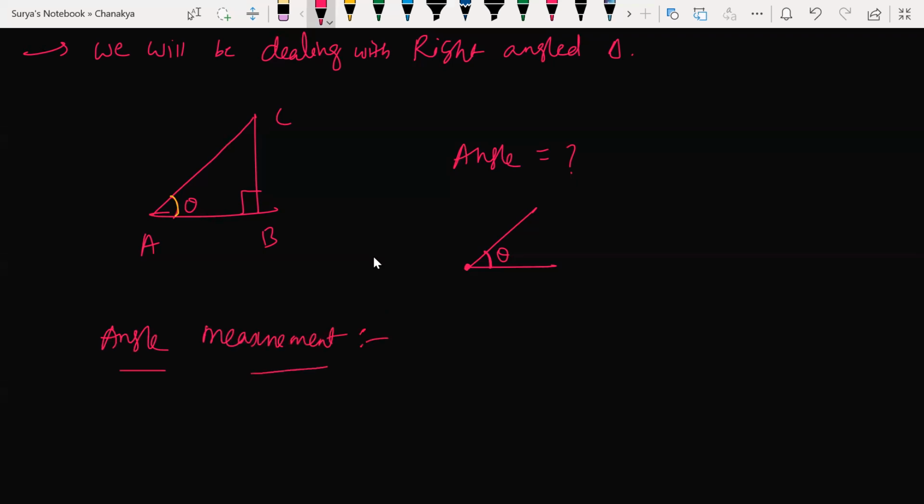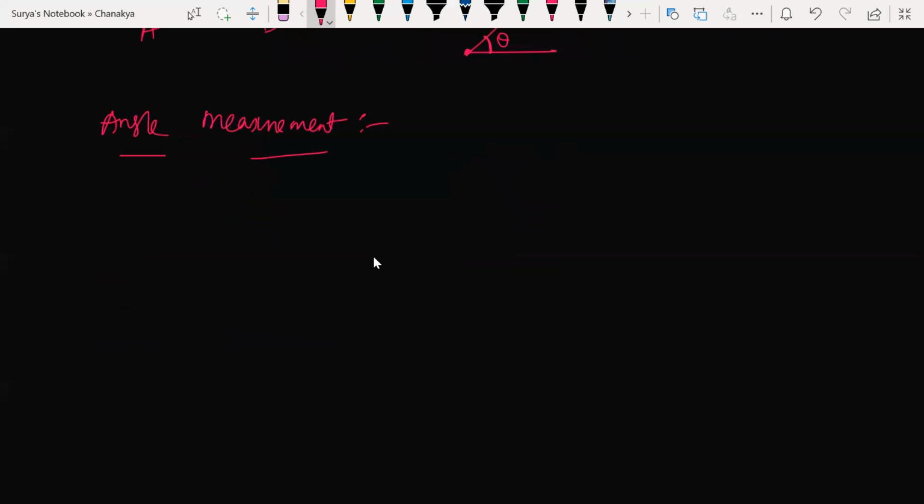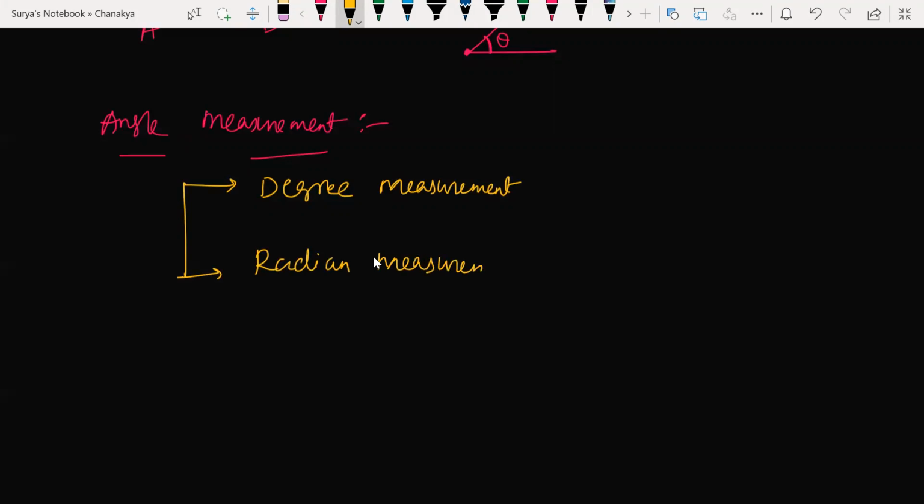This is going to be very interesting, guys. I'm not going to teach exactly from your school syllabus. I'll be teaching you something more advanced than that. We'll be touching your school syllabus as well, but in advance. Angle measurement can be done in two ways. First is degree measurement, and the second is radian measurement.